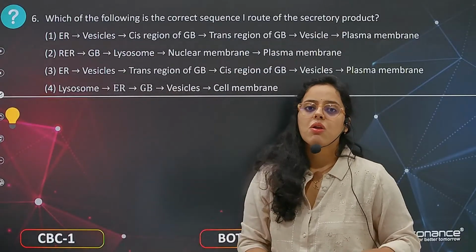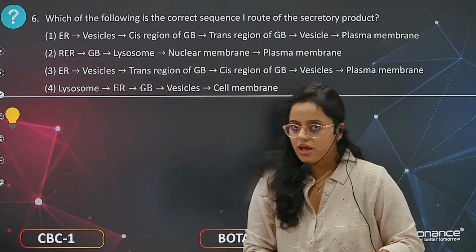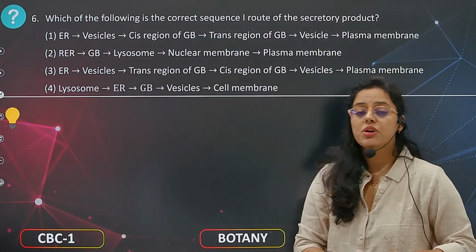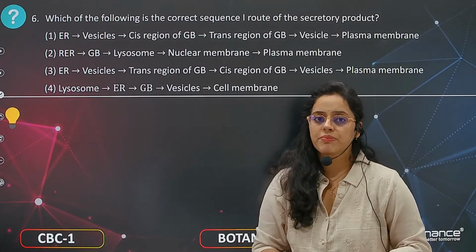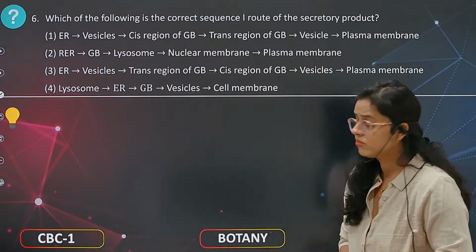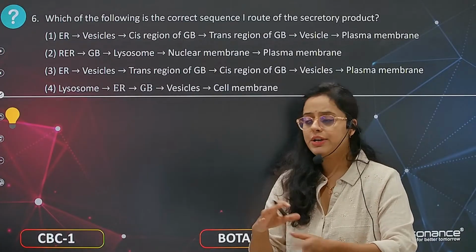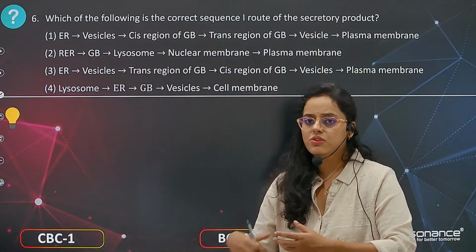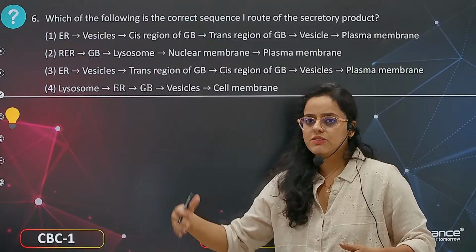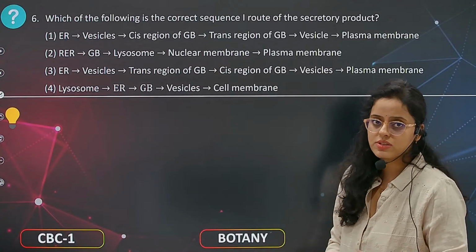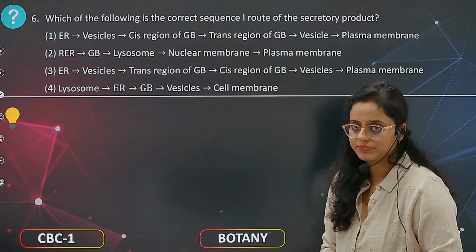Which of the following is the correct sequence? The route of the secretory products. Here you are seeing the secretory products. The secretory products are formed in the endoplasmic reticulum, then go to Golgi bodies, then to vesicles, then to the plasma membrane. So you have to see the sequence and mark the answer correctly.